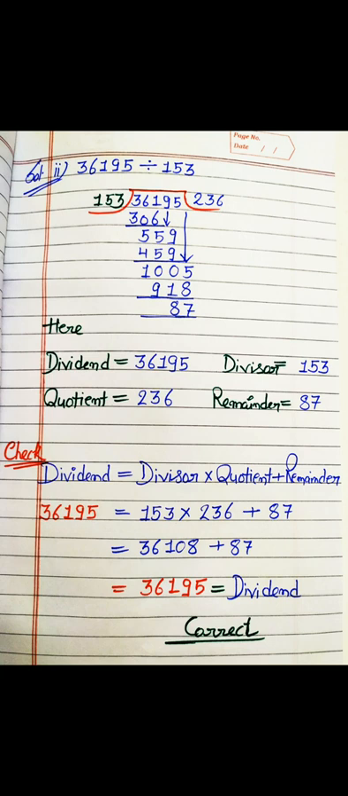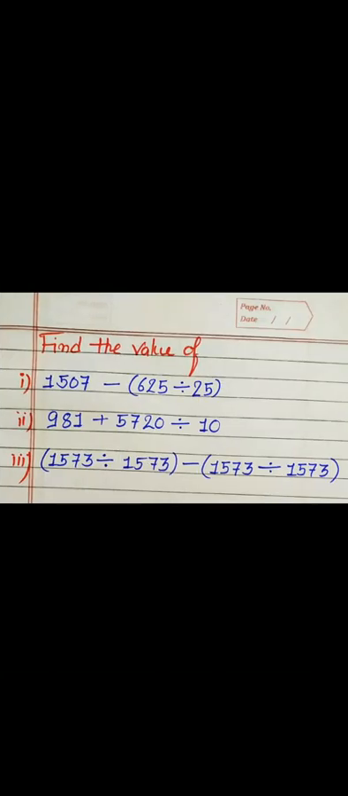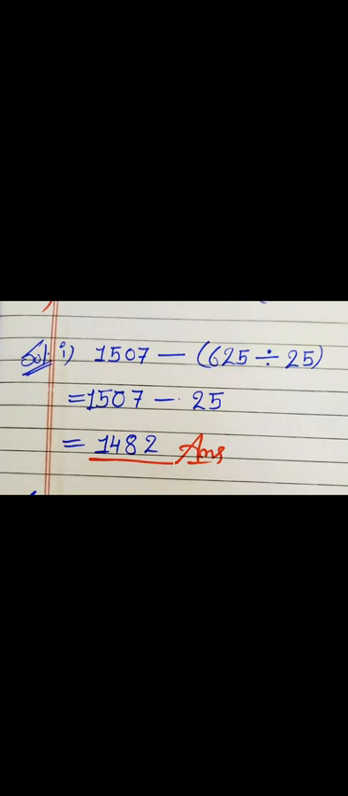Now let's solve a few more questions based on division. Here we have to find the value of these. As we know the BODMAS rule, what do we do first? First we solve the bracket, then of, then division, then multiplication, then addition, then subtraction. So in the first one we first solve the bracket term: if we divide 625 by 25, we will get 25. Then after subtracting we get the result, which is 1482.